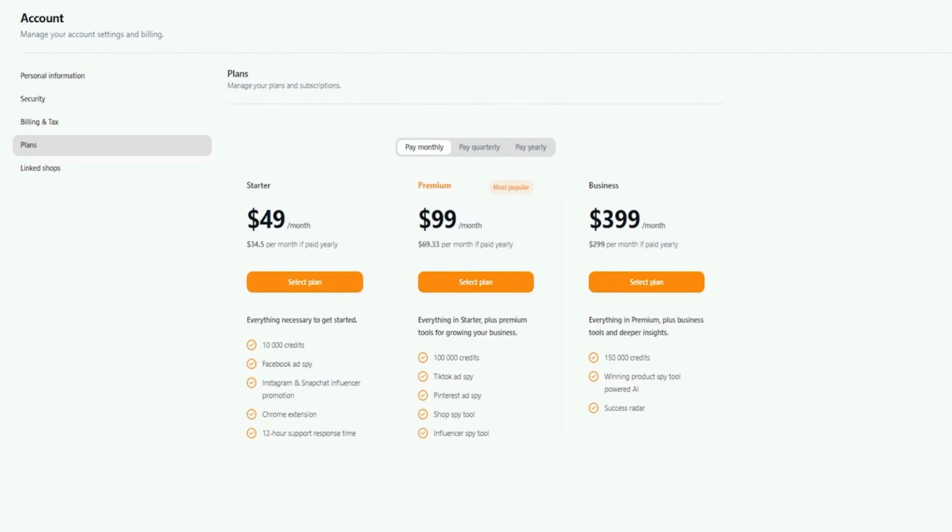So yeah, that's pretty much about it. Both softwares are amazing, but I would personally go with Minea because of its diversity and variety of features and products. So yeah, that's pretty much about it for this Pipiad versus Minea review.